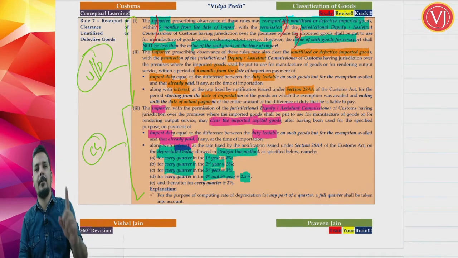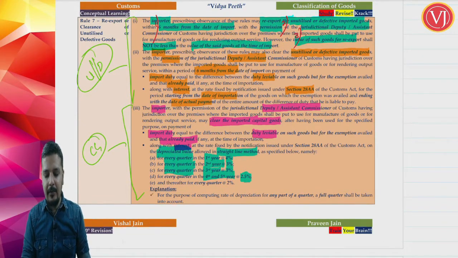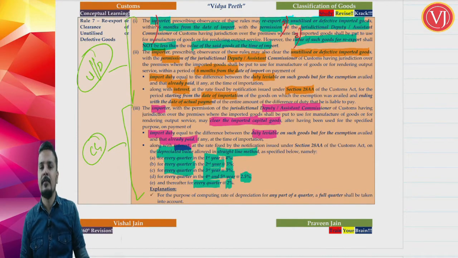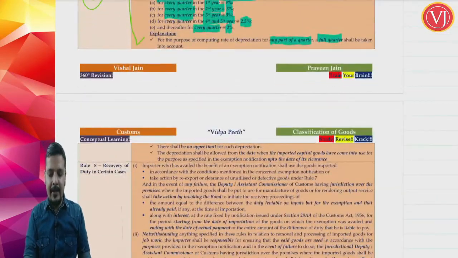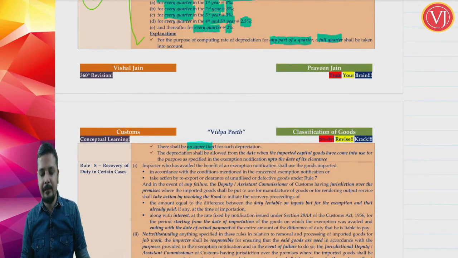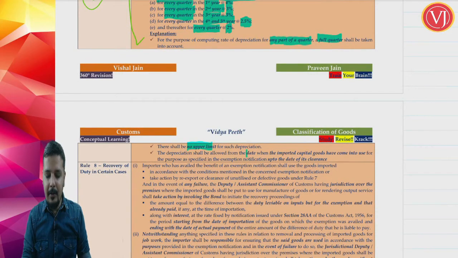That is, first year 4% for each quarter. Second and third year, for each quarter 3%. Fourth year and fifth year, for each quarter 2.5%. And from the sixth year onwards, every quarter 2%. Then there is some explanation. When you are calculating a quarter, even part of the quarter will be considered as a full quarter, and there is no restriction or upper limit on the same, and the depreciation will be allowed from the date when the imported goods were coming to use up to the date of its clearance.